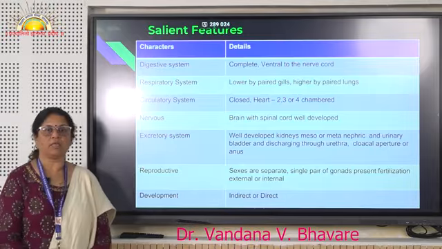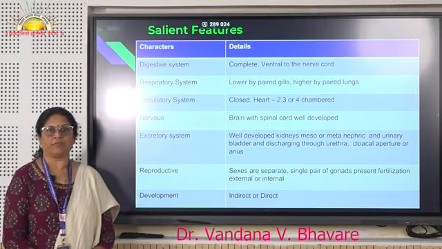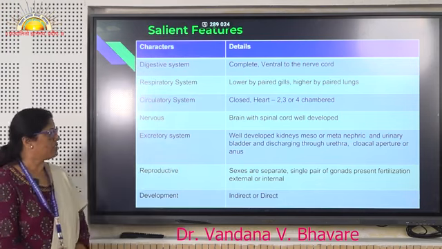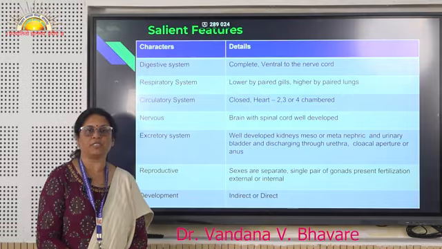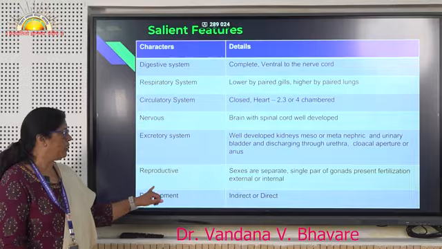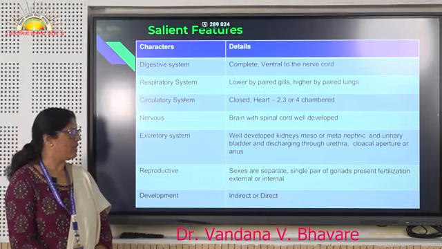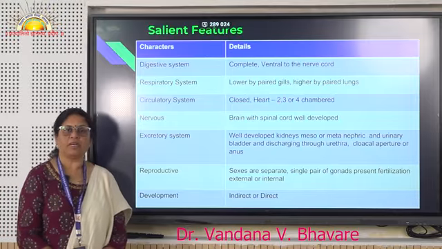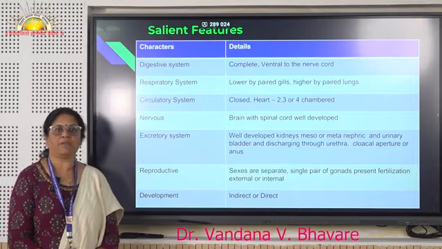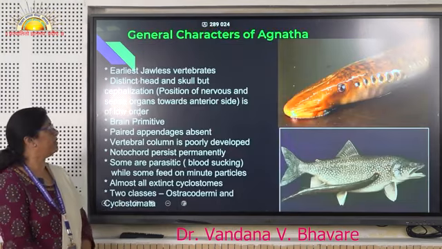The excretory system is a pair of well developed kidneys, may be meso or metanephric kidneys, which have the urinary bladder, and the excretory waste is discharged in the form of urine or uric acid. The reproductive system is also very well developed; sexes are separate, the gonads are separate, and fertilization may be internal or external. They may have a larval stage or may not, so development is indirect or direct.